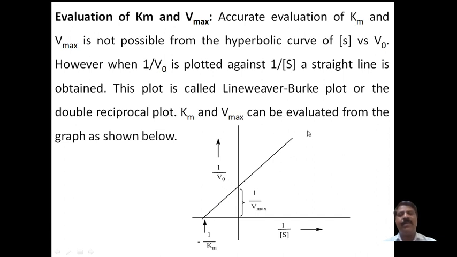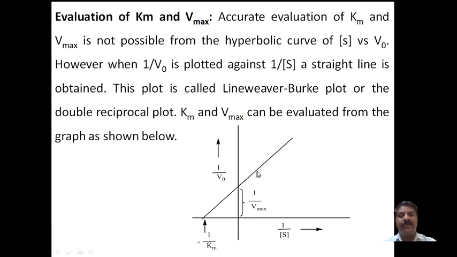The line cuts the x-axis at a negative value, which gives minus 1 divided by Km, the Michaelis-Menten constant.